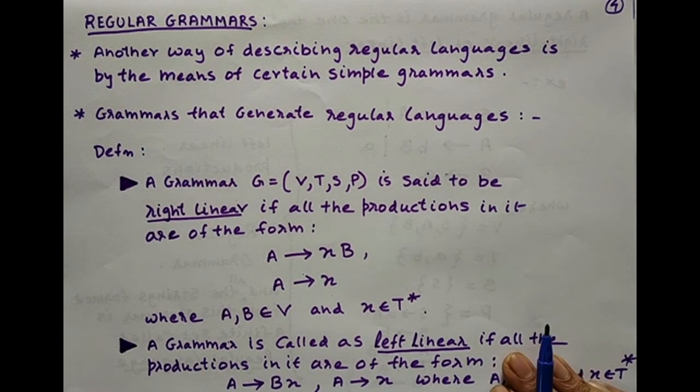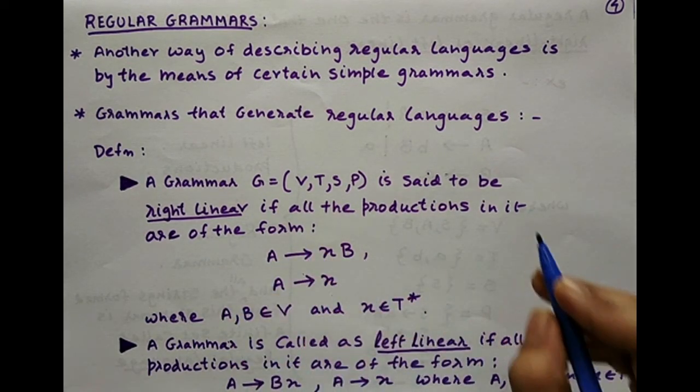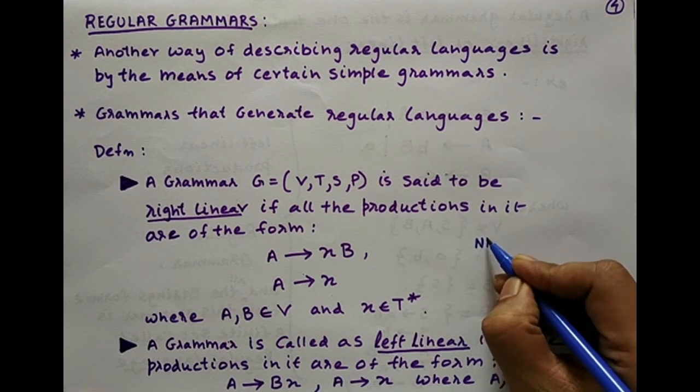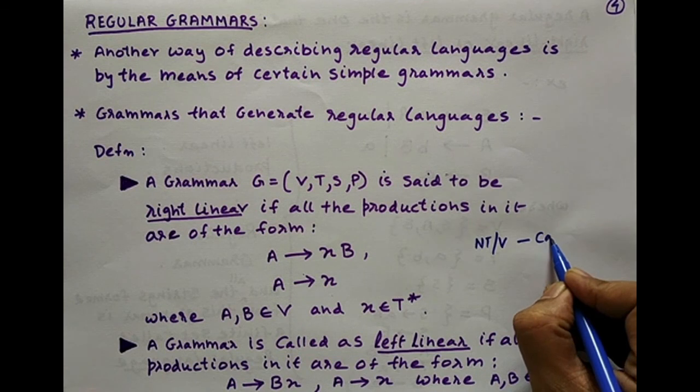As a convention, please remember that in productions, non-terminals, also called variables, are always written using capital alphabets.